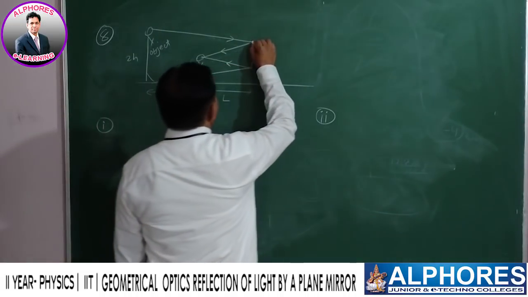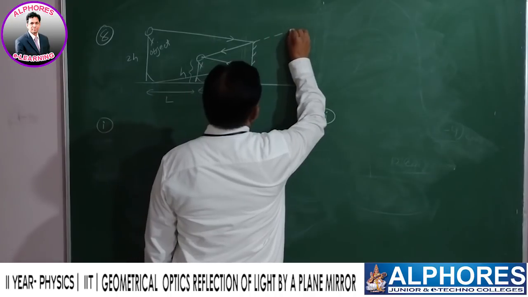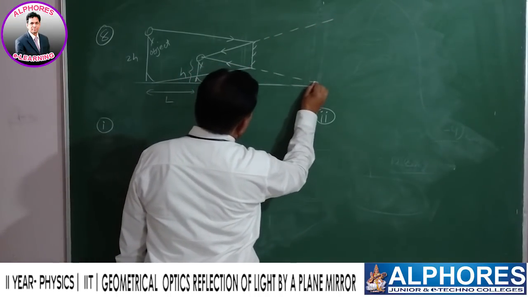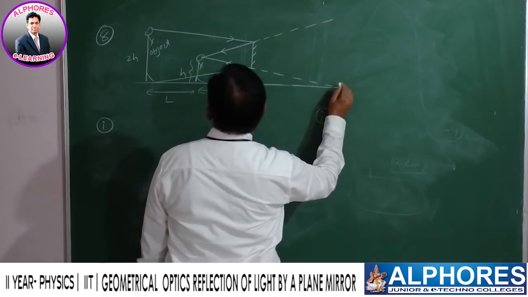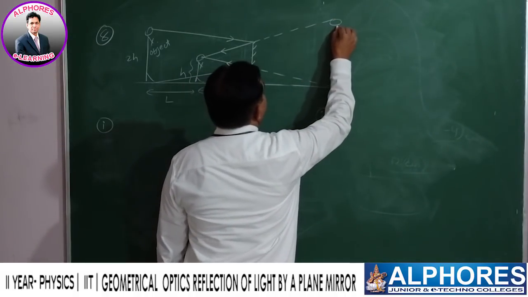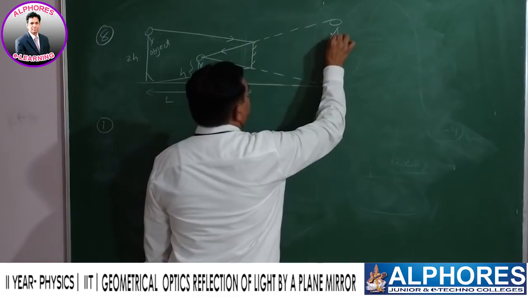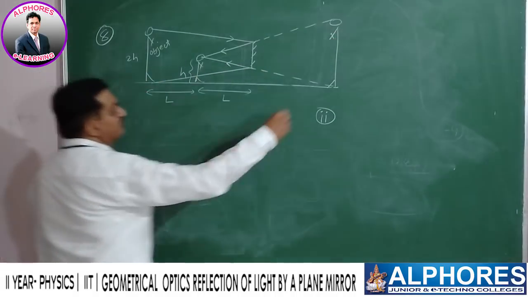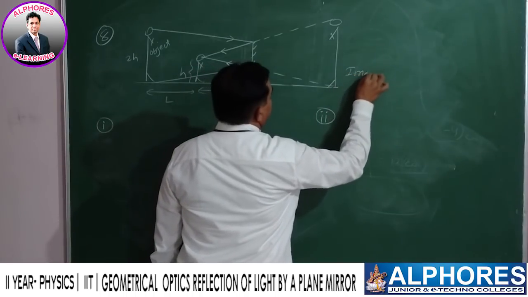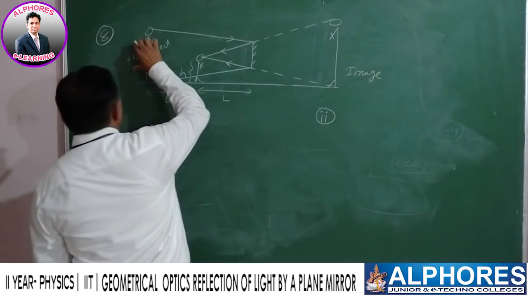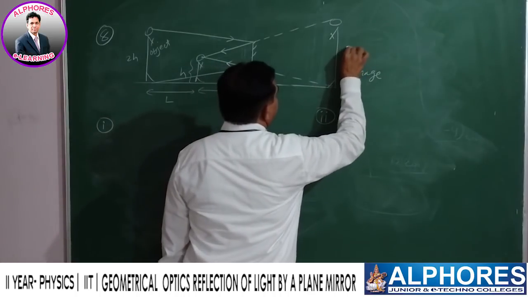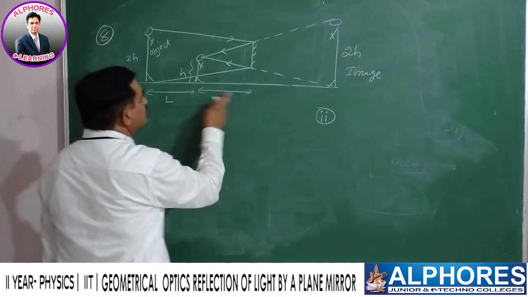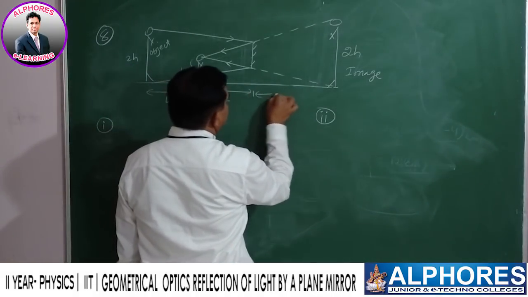Now these light rays are extended. So this is the image of his father. Height of the object equals height of the image, 2h. Distance of the object from the plane mirror is 2L. Here also it is 2L.